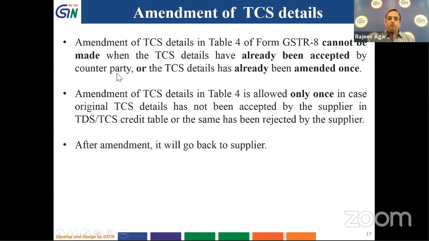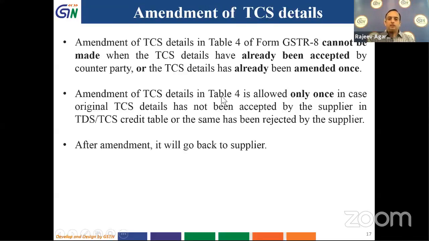So if e-commerce operator has uploaded a particular details and the same is accepted by the suppliers, then that cannot be amended. So further, if it has already been amended once, those details cannot be further amended. So in these two conditions, no amendment could be made. One, it has already been accepted by the counterparty, or it has already been amended once.